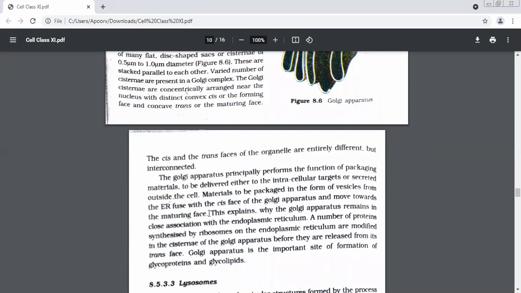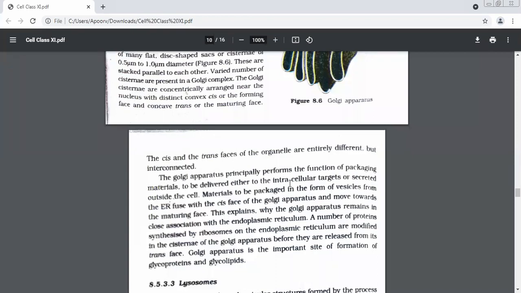If it is within the cell, we call it intracellular transport. And sometimes this material has to be sent outside the cell also. So there are two main functions of Golgi. What are they? Storage and transport.